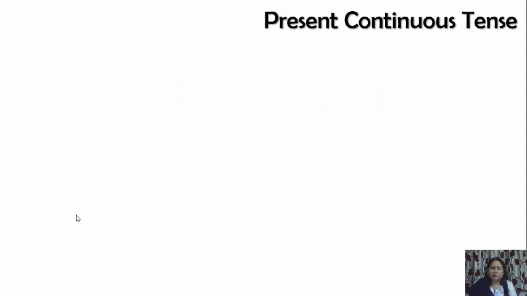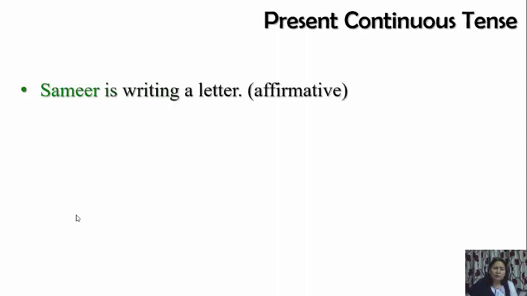Present continuous tense. Now what is the verb form in present continuous tense? Verb form is is/am/are plus ing form. So is will come with singular subject, are will come with plural subject, am will come with I. Right? So the rest is same: is/am/are plus ing form of verb. So: Samir is writing a letter. This is affirmative sentence. If we change it into interrogative, we will take is in the beginning.